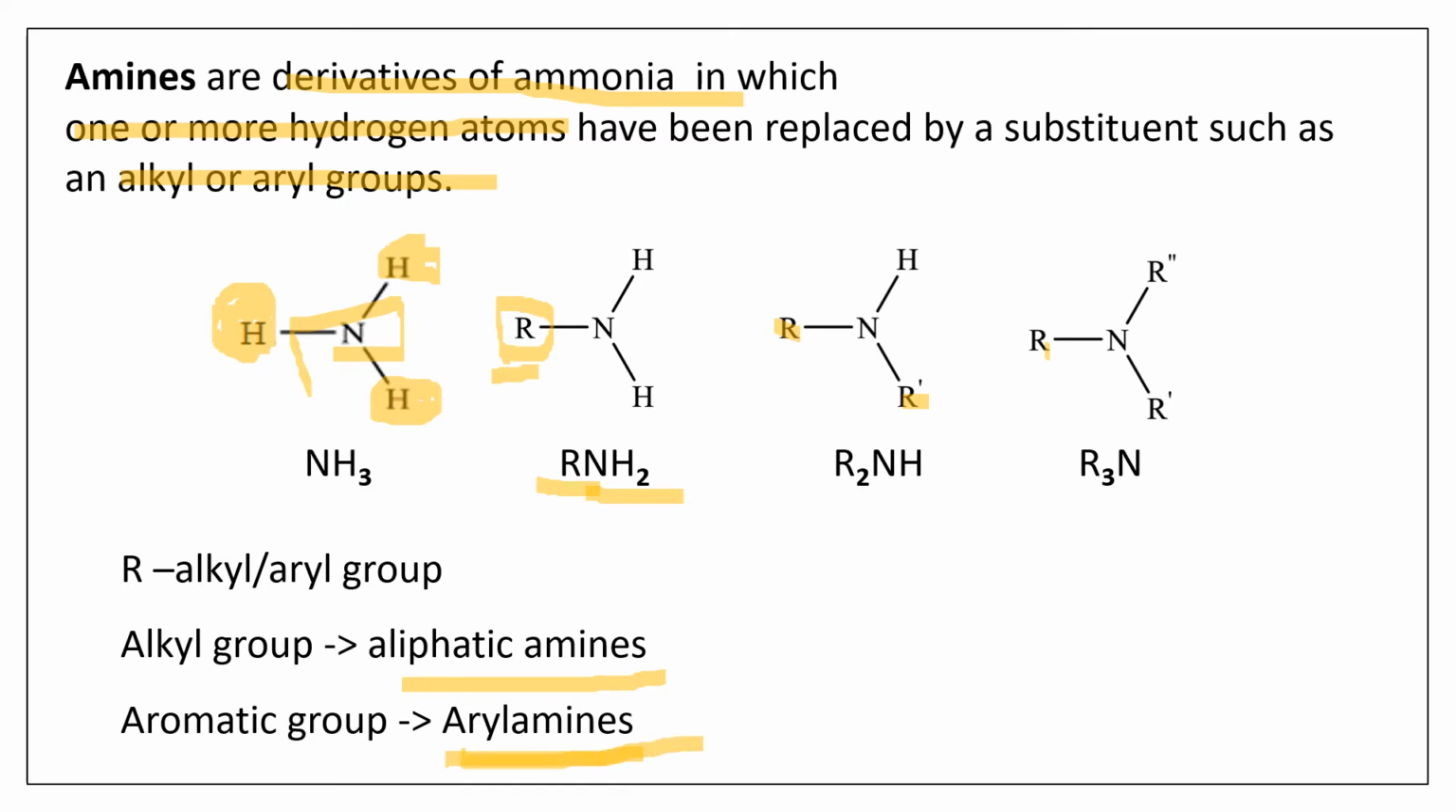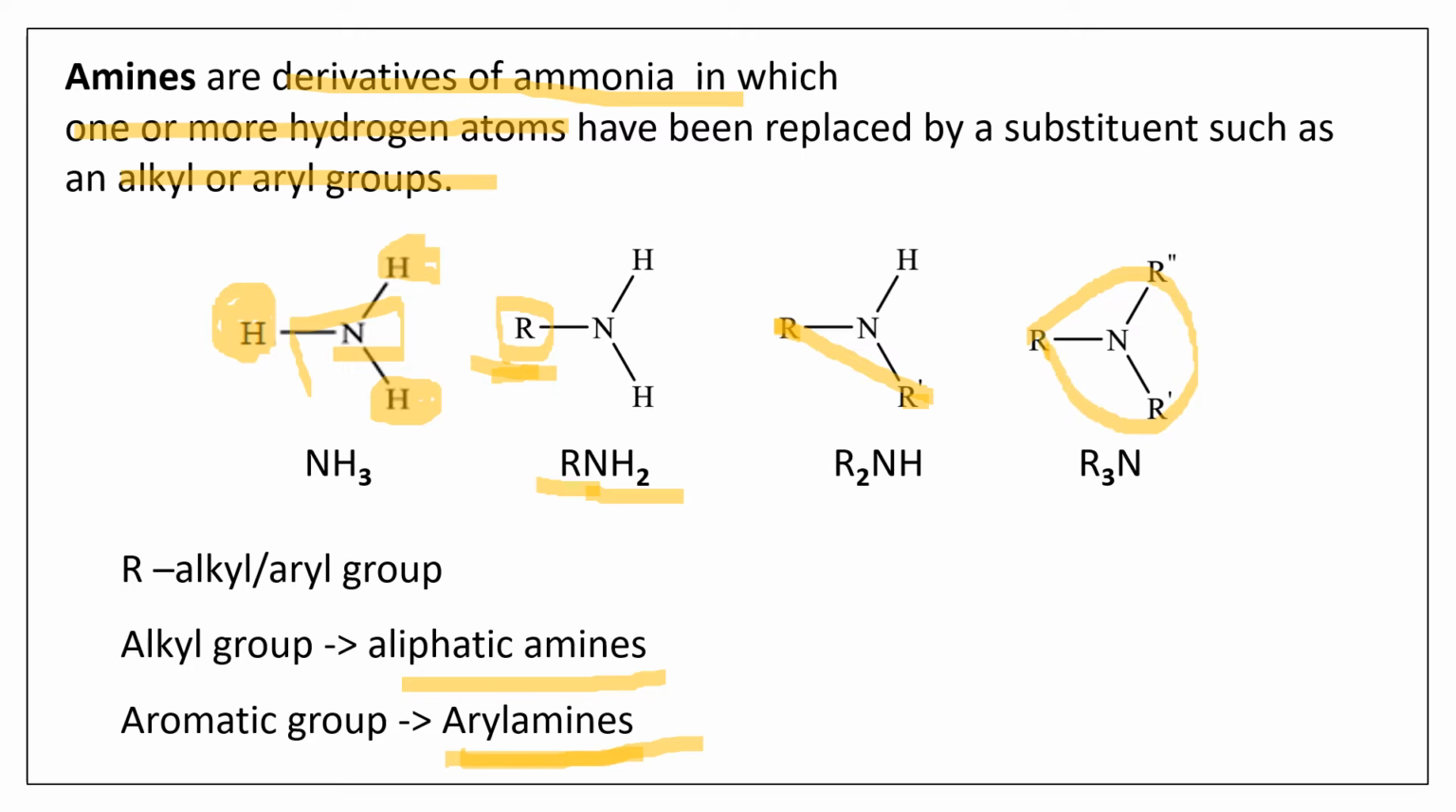Okay, so now again I'll repeat. How do we define amines? Amines are the derivatives of ammonia in which one or more of the hydrogen atoms have been replaced by alkyl or aryl groups. Either one hydrogen can be replaced, or both the hydrogens can be replaced, or all the 3 hydrogens can be replaced by alkyl or aryl group.